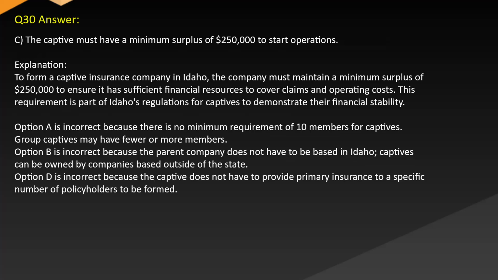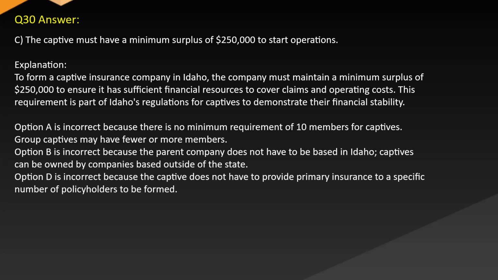Answer: C. The captive must have a minimum surplus of $250,000 to start operations. Explanation: to form a captive insurance company in Idaho, the company must maintain a minimum surplus of $250,000 to ensure it has sufficient financial resources to cover claims and operating costs. This requirement is part of Idaho's regulations for captives to demonstrate their financial stability.